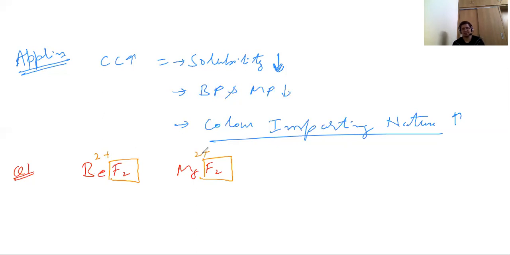Charge wise it is the same, but this cation, Be2 plus, is smaller in size. So its covalent character is higher. Higher covalent character means its melting point is lower. Therefore, MgF2 melting point is higher. This is one of the ways to find out melting point. If anions are the same, check the charge. If charges are the same, check the size.